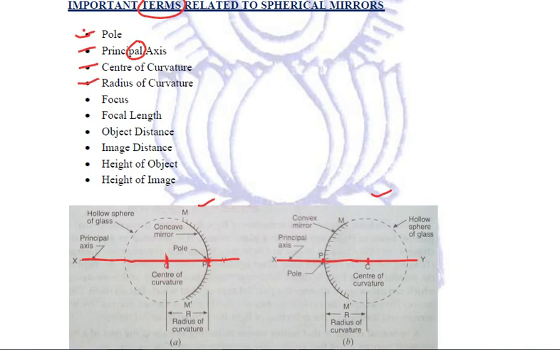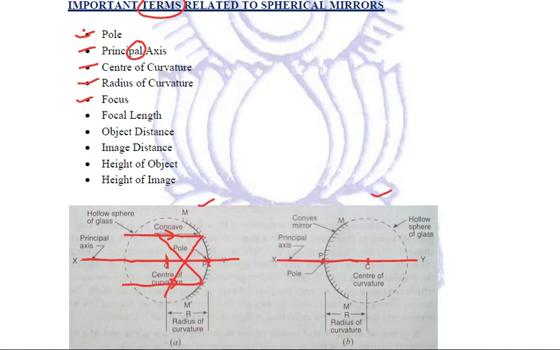Now, when the light rays are coming to the concave mirror, after striking the concave mirror, it converges these light rays, which meet at a particular point which is called the focus.